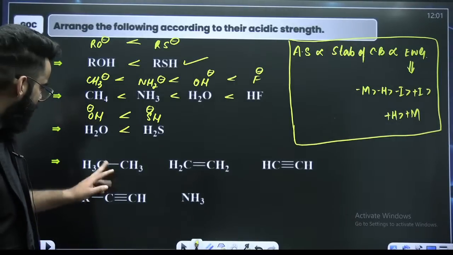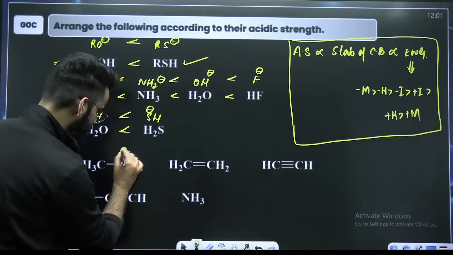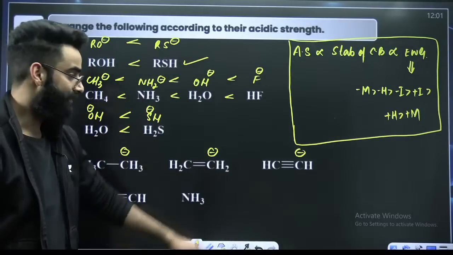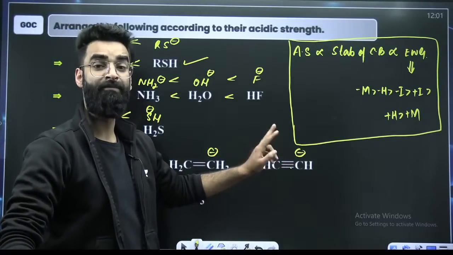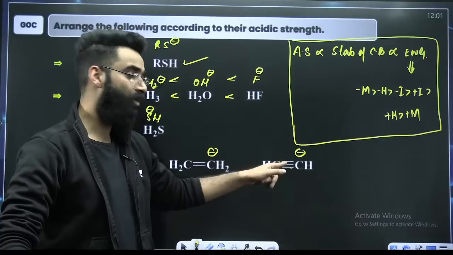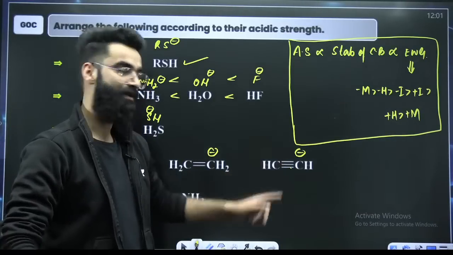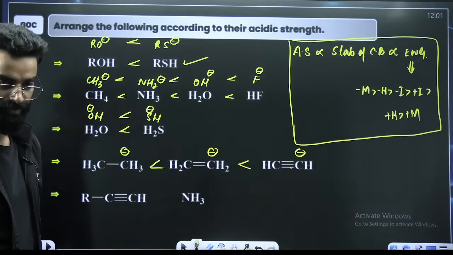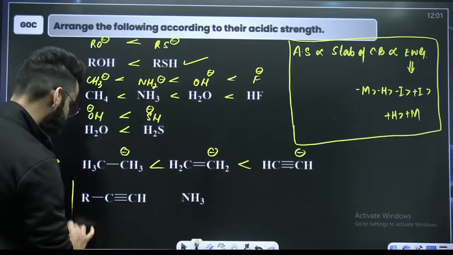Simple, correct? Take H positive out, negative on carbon, negative on carbon, negative on this carbon, correct? This is a triple bonded carbon. More electronegativity, more s character. Negative charge is more stable here, right? So this conjugate base over here will be more stable. So what will be the acidic strength order? Same. Correct?